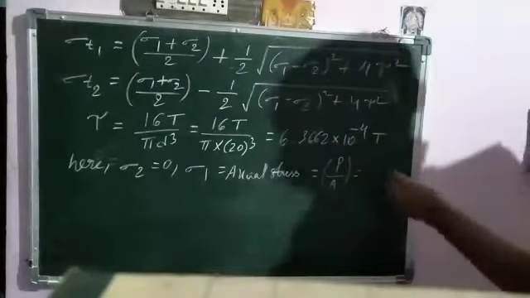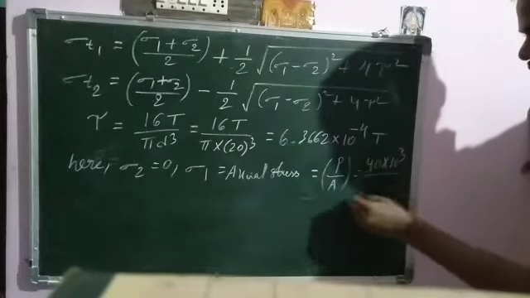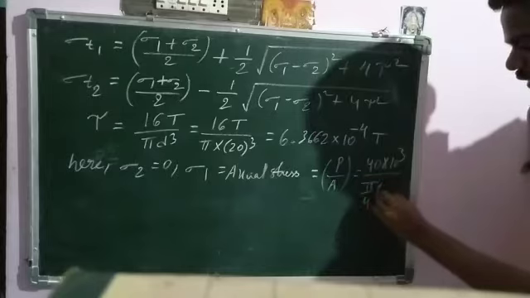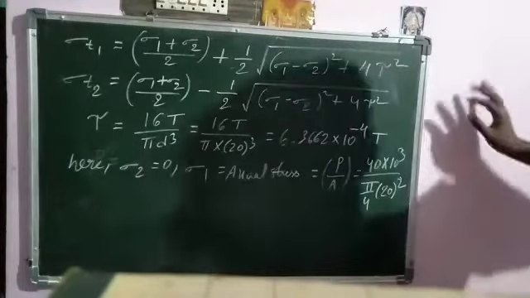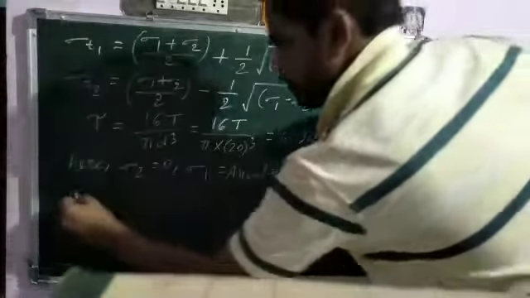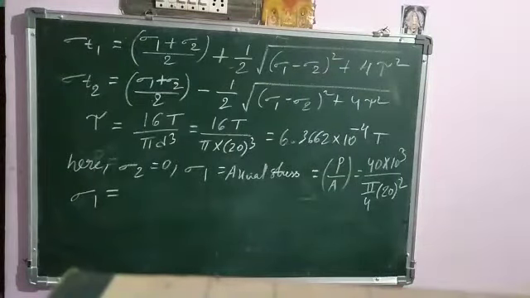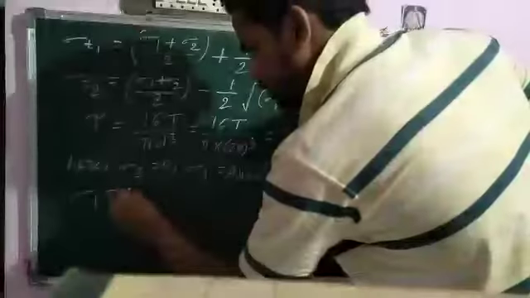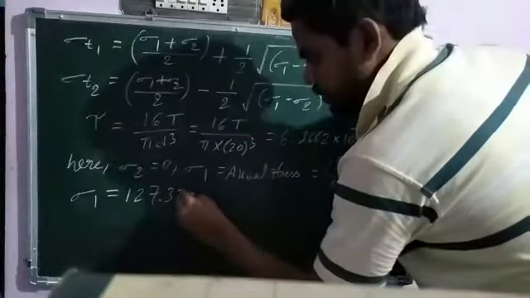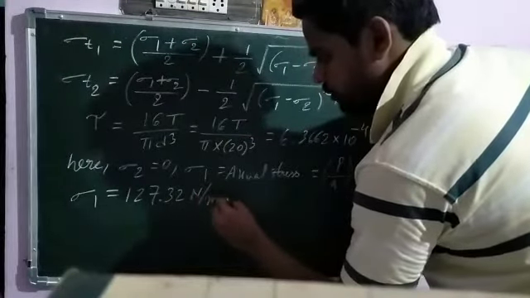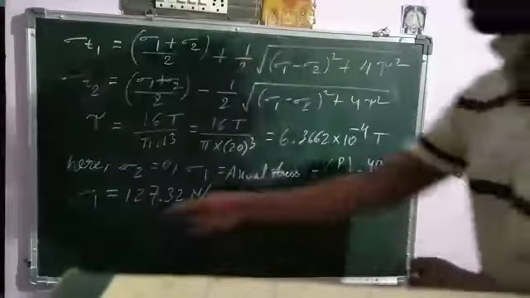What is P? The P value is already given, 40 into 10 cube Newton, converting 40 kilonewton into Newton. Then area is pi by 4 into d square, pi by 4 into 20 square. Now solve this expression and you will get sigma 1, which is 127.32 Newton per mm square. This is the value of sigma 1.